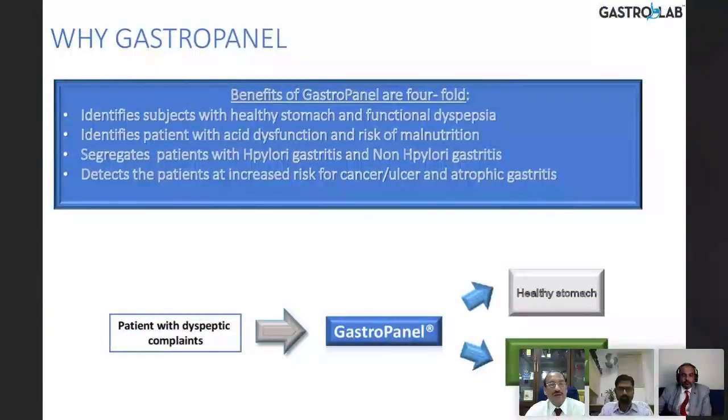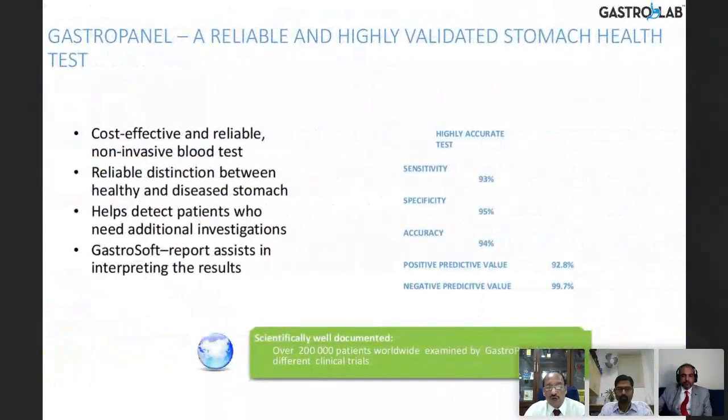So the benefits of GastroPanel are fourfold. One is to identify subjects with a healthy stomach and functional dyspepsia. It identifies a patient with acid dysfunction and risk of malnutrition. In low acid, B12 is low and all malabsorption, calcium, vitamin D, everything can go into a malnourished state if the acid secretion is low. It segregates patients with H. pylori gastritis and non-H. pylori gastritis, and detects patients at increased risk of cancer, ulcer, or atrophic gastritis. So in patients of dyspepsia, you can divide into healthy stomach or something wrong with the stomach. It's a cost-effective methodology.